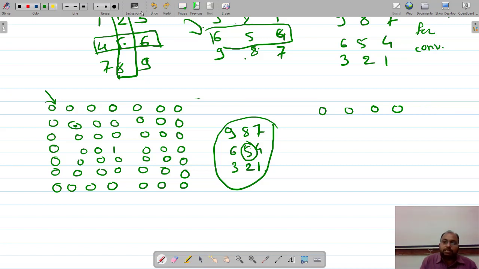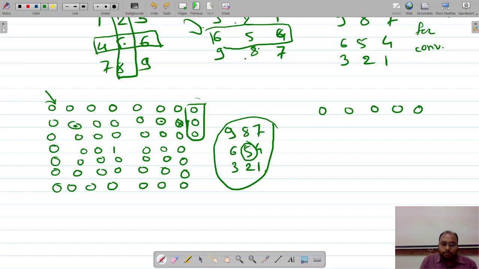I can consider only this much data, because we are going to perform only on this data. We are not going to perform over here, because then I would need to take the 0 padding again, since I don't have new values to overlap these 7 4 1 over here.